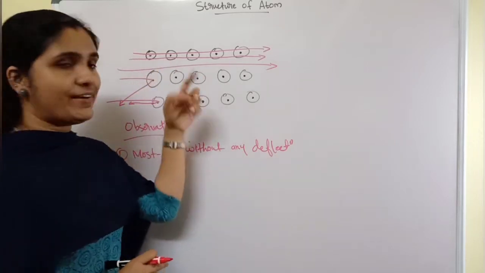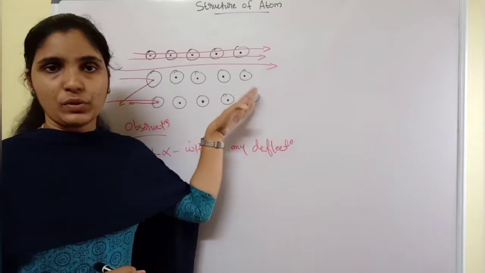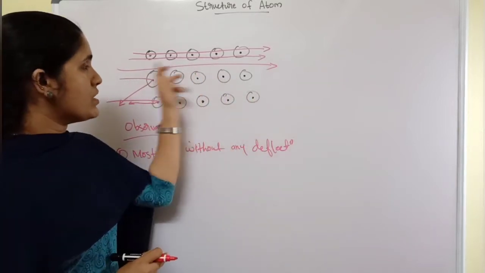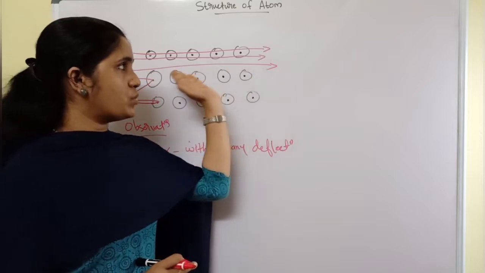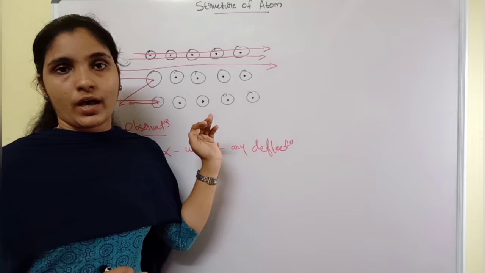I didn't represent all the radiations here, just what we need. You can see these radiations pass straight through the atoms without deflecting.